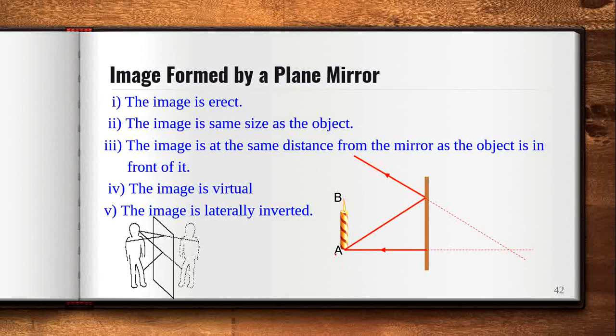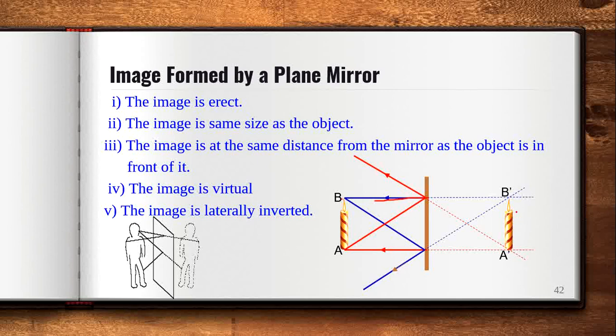If this is A, what is the corresponding point of the image? So this is A dash, and this is B. Now we have to consider two rays from there. One is parallel to the principal axis, so it goes like that, and the principal axis is this one. Because this is a mirror, it reflects this way, and this is another point. So this is the image formation.